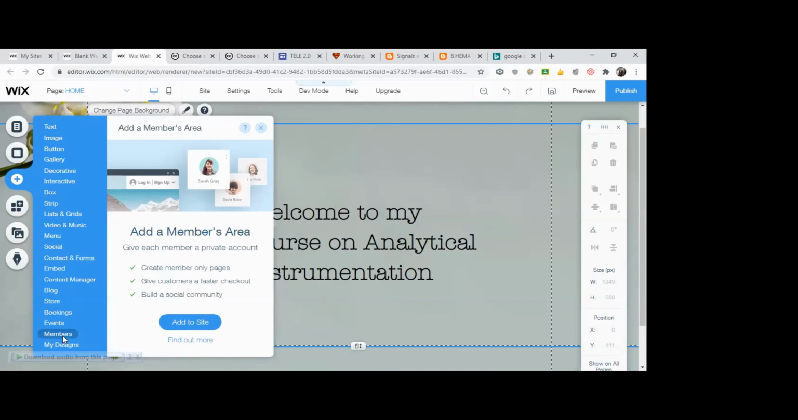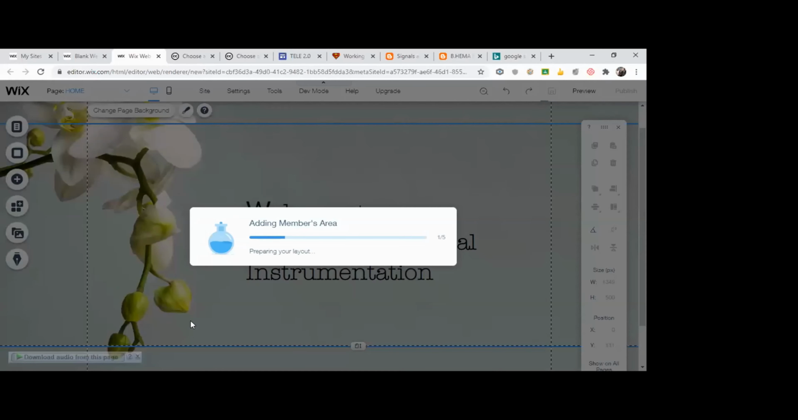You have members area, members. You see members. From Plex, add. I chose members. In that, I can add to the site. This is called as members area. Okay. This is where users log in and their database will be maintained. So I'm adding a members area.